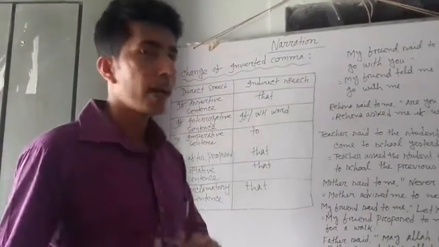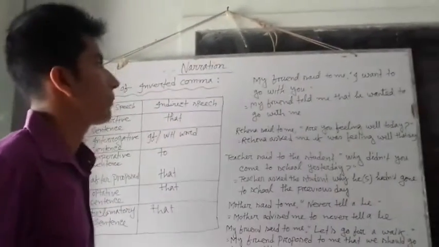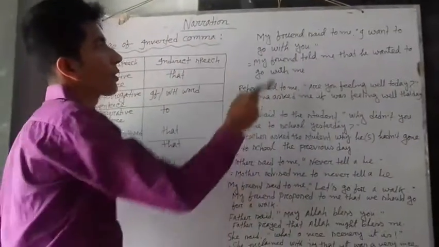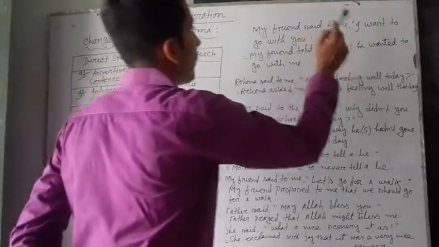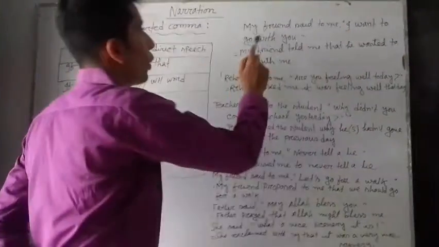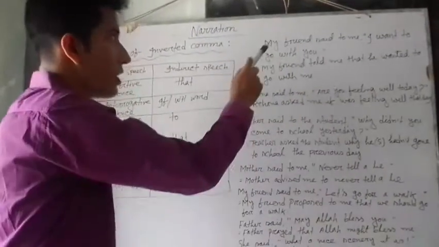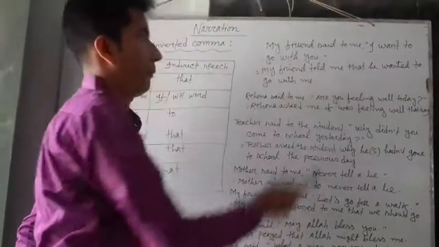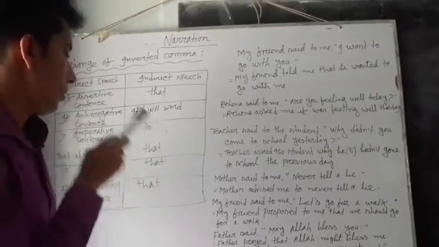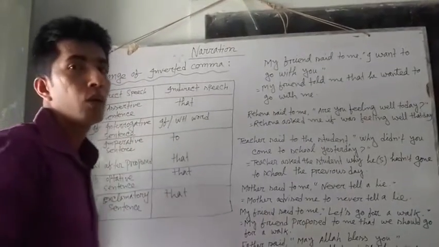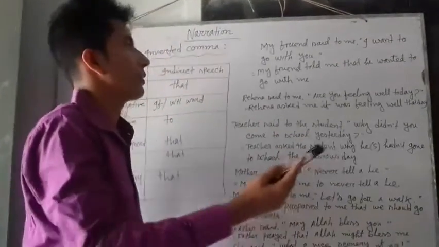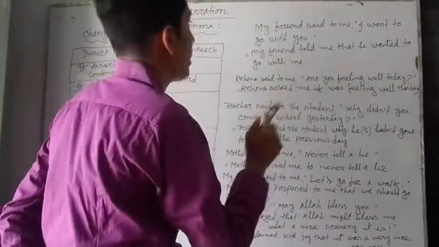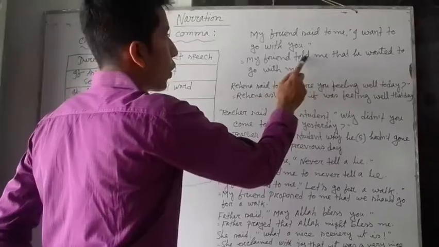For example, we can see a sentence in direct speech. My friend said to me, I want to go with you. When we change it into indirect speech, we can write, my friend told me.